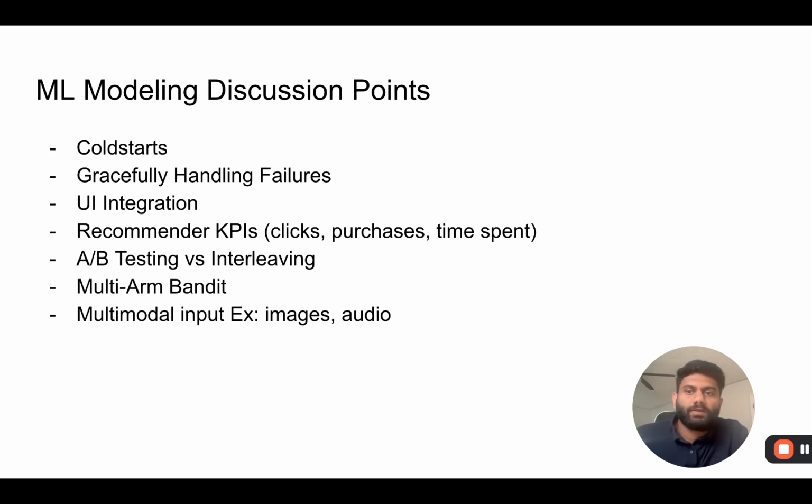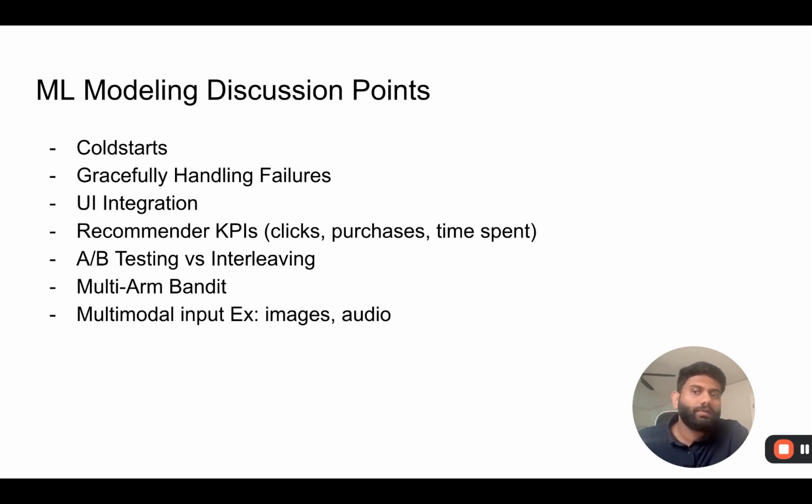Other topics that I would like to discuss are things like cold start. Basically, this is a notorious problem in recommendation systems. How can this system handle cold start? Basically, how do we recommend products to users when the user doesn't have any history, or for products that don't have any information available at prediction time?